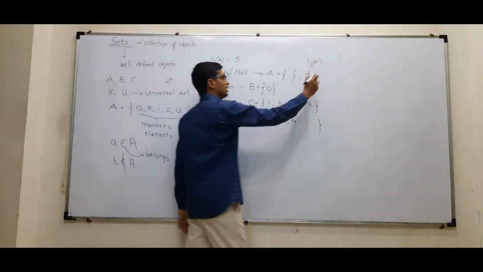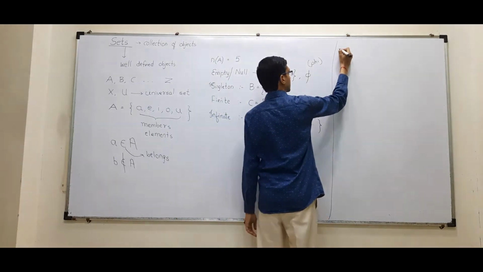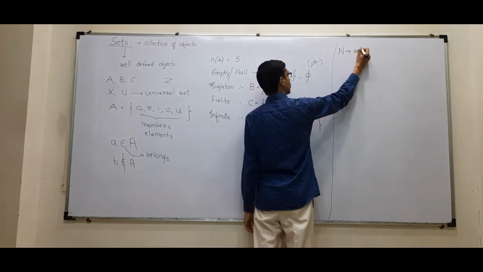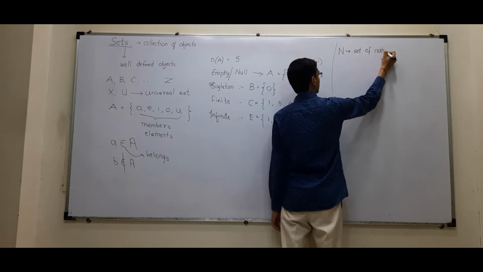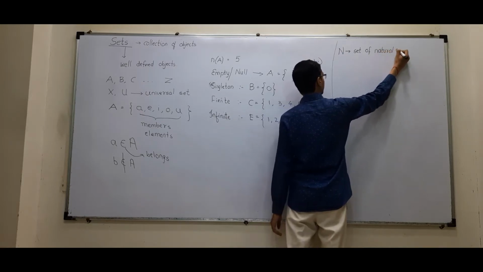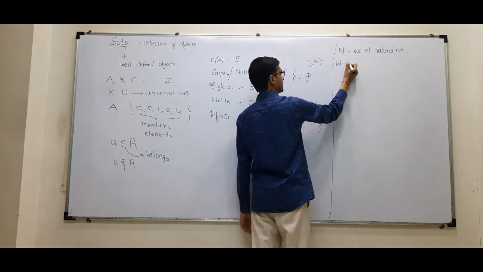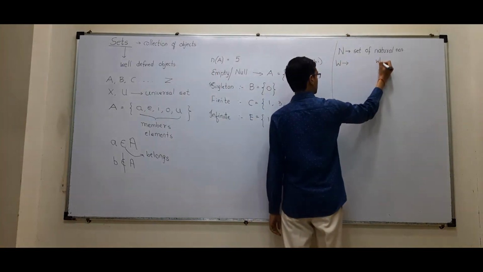Okay. Now before we move further, let us revise something about sets. N stands for the set of natural numbers. Then W stands for the set of whole numbers. It starts from 0.